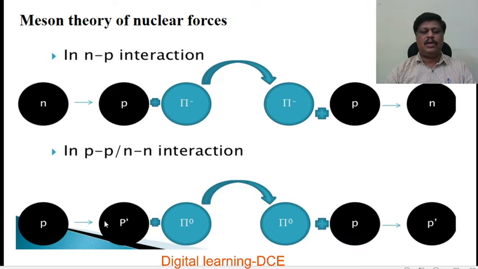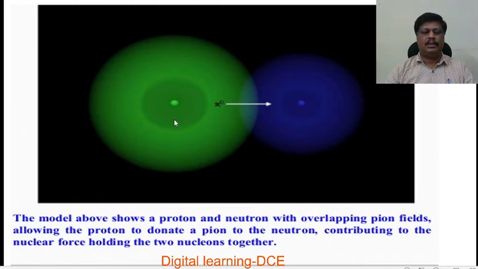So proton-proton and neutron-neutron interaction is due to the exchange of neutral particles, and proton-neutron interaction is due to the exchange of positive pi meson. Neutron-proton interaction is due to the exchange of negative pi meson.